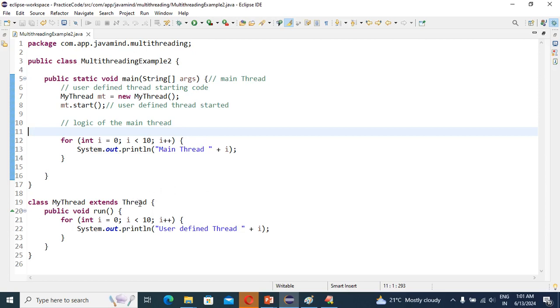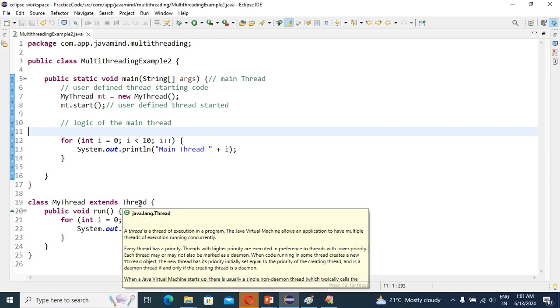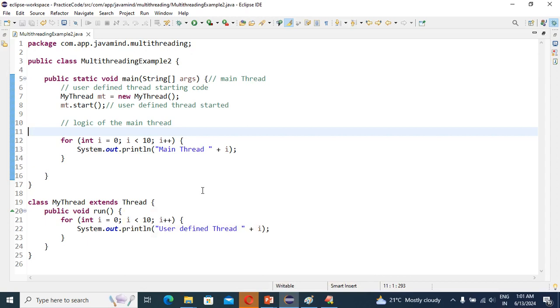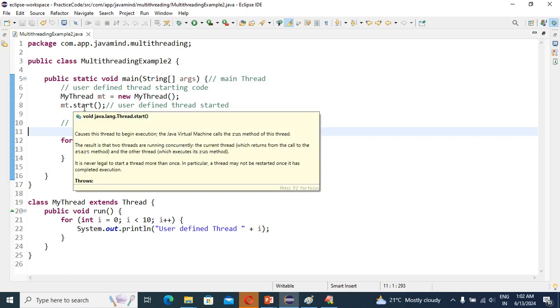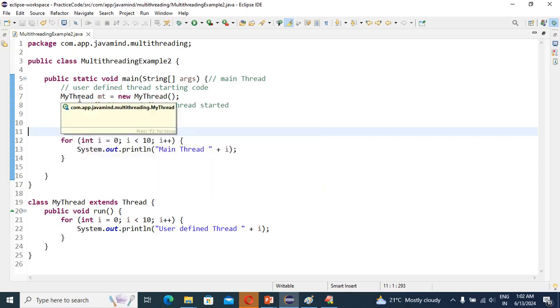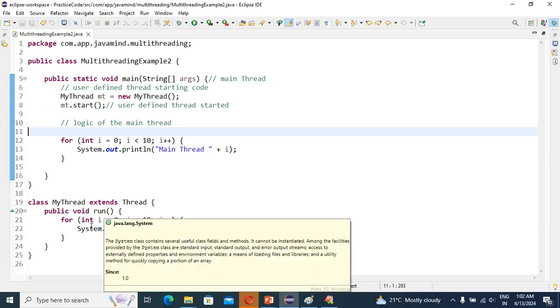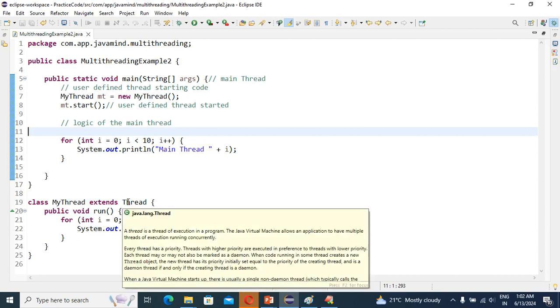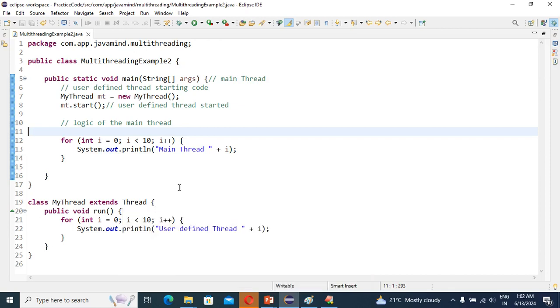So in the Thread class we have what? A start method, correct? So JVM will find out, yes, in the Thread class we have the start method. Okay, so guys, if you are writing the code, you need to analyze first. See what I'm going to explain here. So first, calling mt.start. So JVM will search whether this start method is available in my thread class, yes or no? After finding that in my thread class there is no start method, then it will check what is the parent class of my thread class. It is the Thread class. So in the Thread class it will check whether a start method is there or not. Yes, in the Thread class we have a start method.